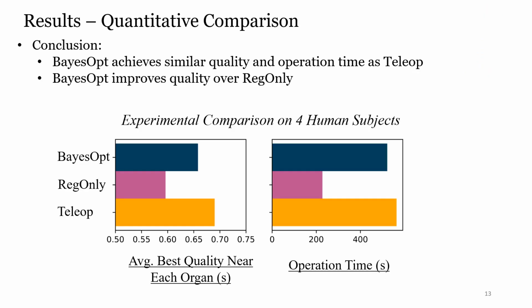We compare the three methods across 4 human subjects at a total of 12 clinical auscultation locations. We found that Bayesian optimization achieves similar quality and operation time as direct teleoperation. In addition, Bayesian optimization improves quality over registration only, demonstrating that Bayesian optimization can overcome registration uncertainty.